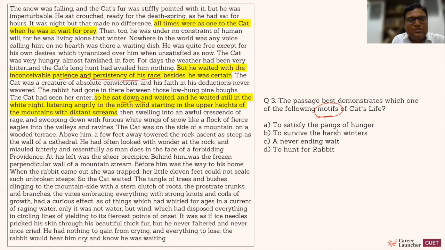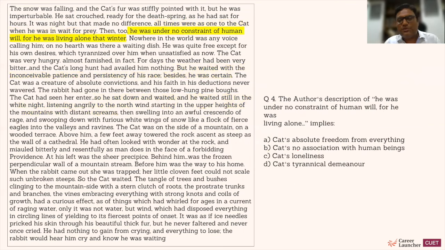Again, here also: so he sat down and waited, and he waited till the white knight. Waited. Everywhere it is that. So the answer is a never-ending wait. Remember, motif means an idea which is getting repeated again and again. So C is getting repeated again and again. That is why the answer is C. So if you know the meaning of the word, it becomes so simple.